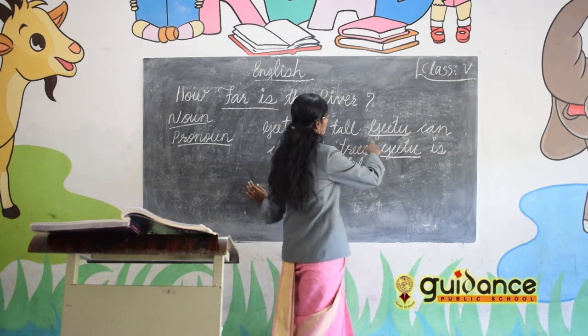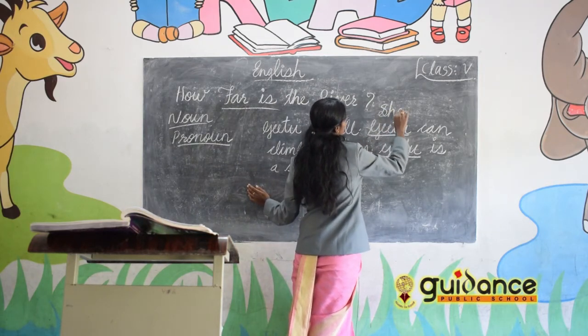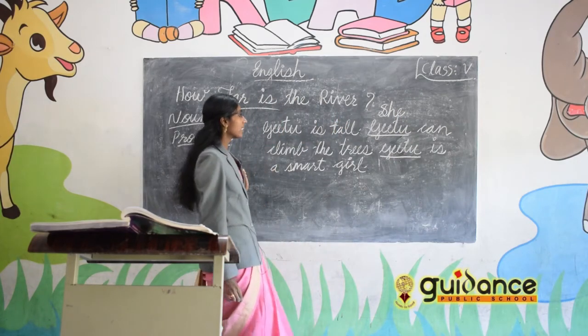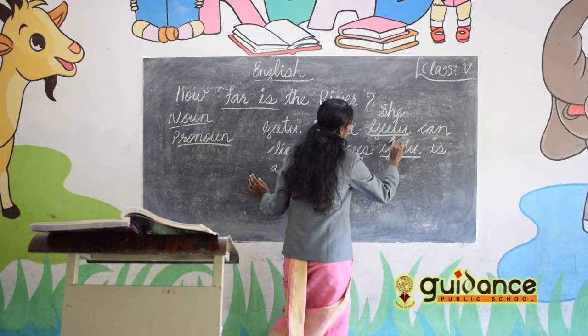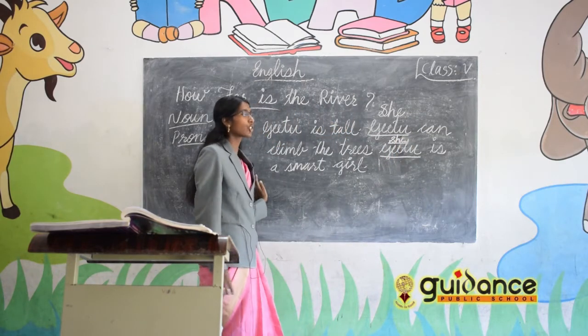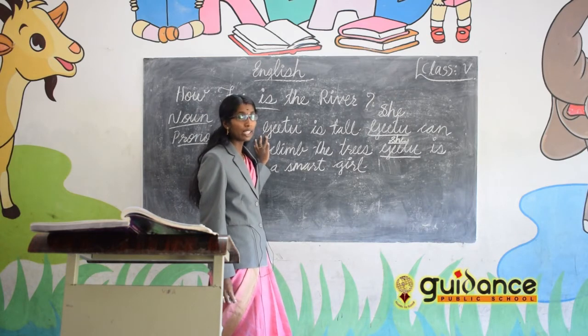Geetu is tall. She can climb the trees. I used 'she' here. Then she is a smart girl. So in the first sentence we are saying about Geetu. Geetu is tall.